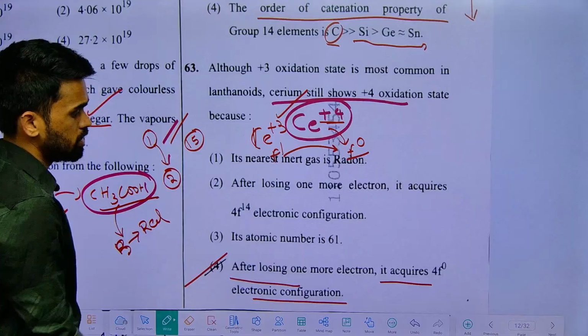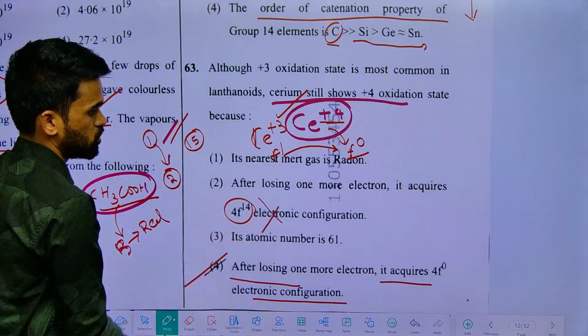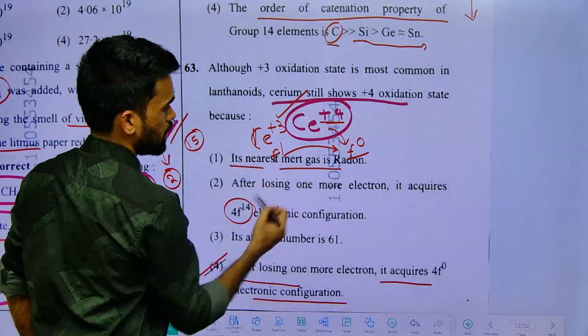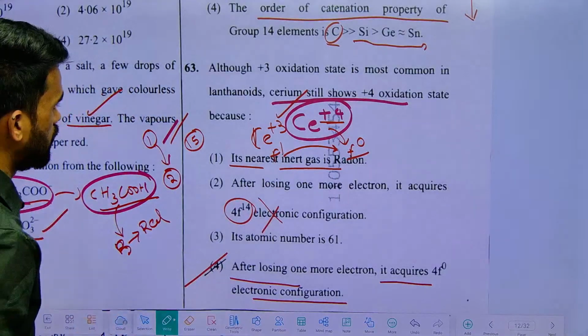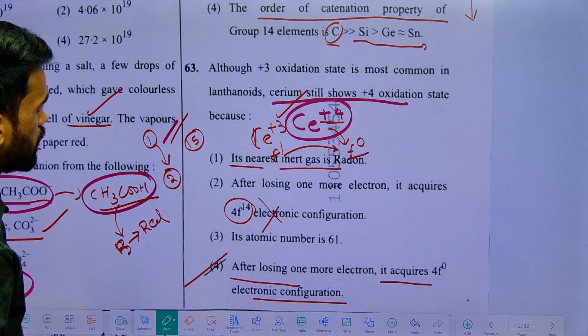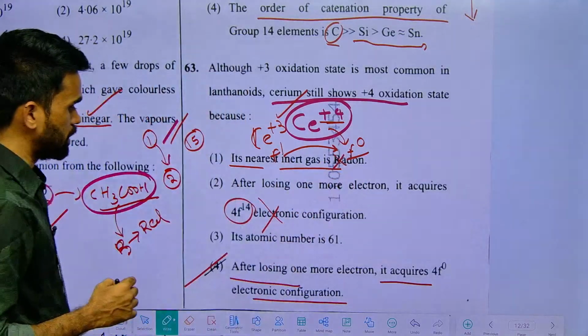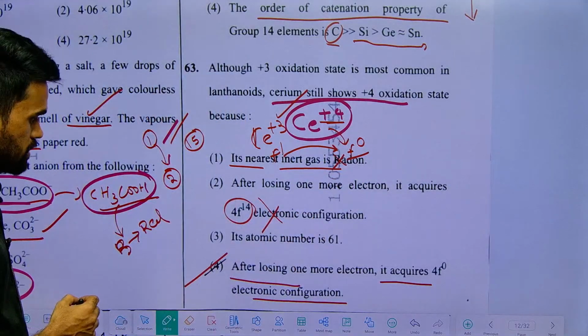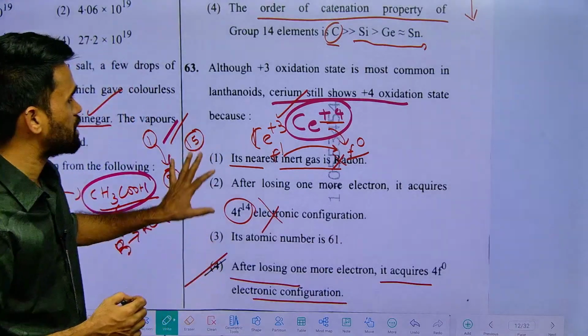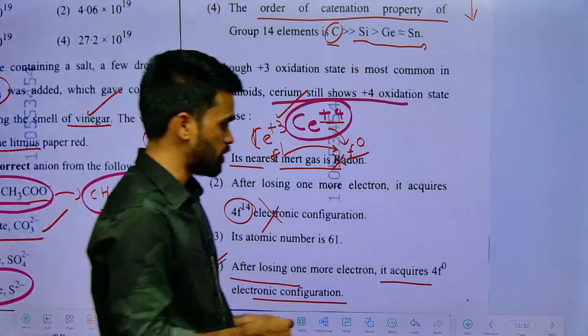Yeah, see, they are saying f14 electronic configuration. No, it is the nearest, its nearest inert gas is radon. No, it's not radon. Okay, next, that's it. This is the most suitable answer for the 63rd question, option number 4.